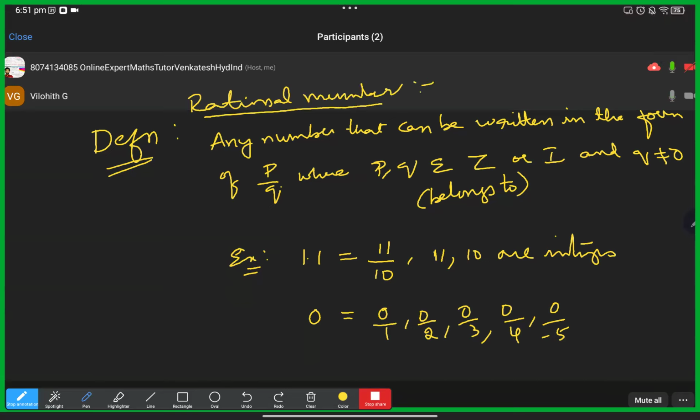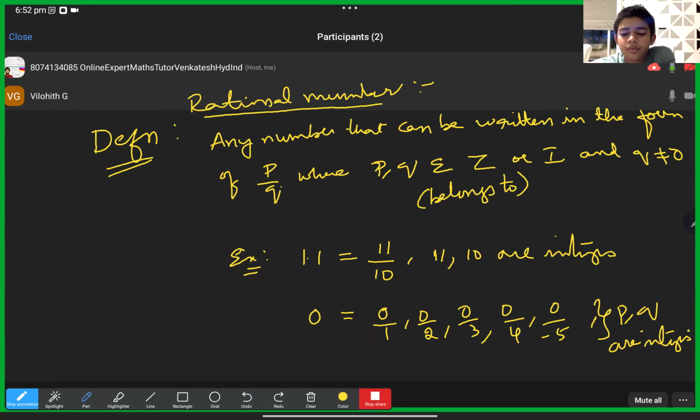So why is 0 a rational number? Because we can clearly see the numerator and denominator below it. The numerator and denominator are integers only. P, q are integers clearly. It means 0 we can write in these many ways. You can write 0 as 0 by minus 99 also. 0 only.